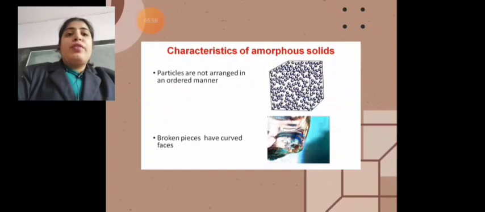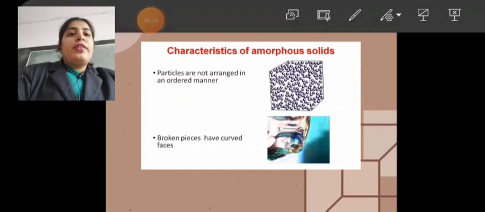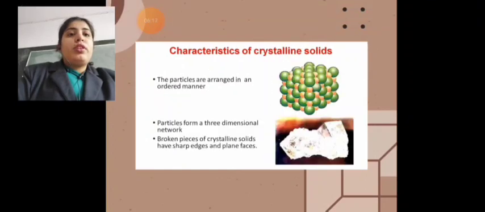Whereas in amorphous solids, the particles are not arranged in an ordered manner, as you can see in the picture, and the broken pieces have curved faces. In crystalline solids, the particles are arranged in an ordered manner and they have a three-dimensional network.